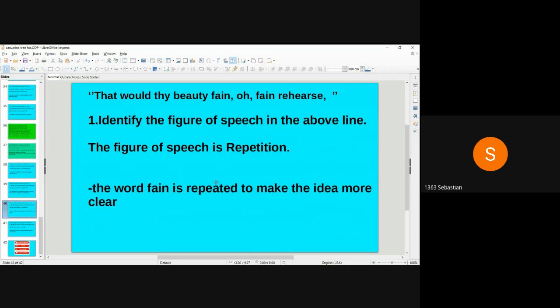That would thy beauty fain, O fain, rehearse. Identify the figure of speech in the above line. The figure of speech is repetition. The word fain is repeated to make the idea more clear.